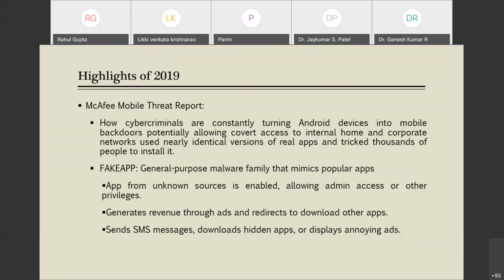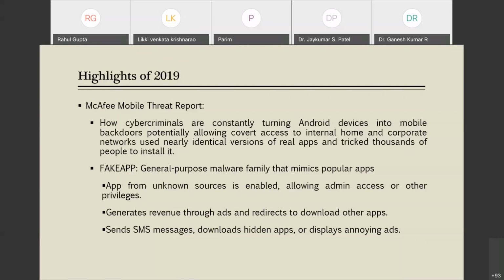One of the examples they gave regarding fake apps is a general purpose malware family that mimics popular apps. The salient characteristic of this malware family is that installing apps from unknown sources is enabled through these kinds of apps, which look like real apps, allowing admin access or other privileges, which are very serious in nature.